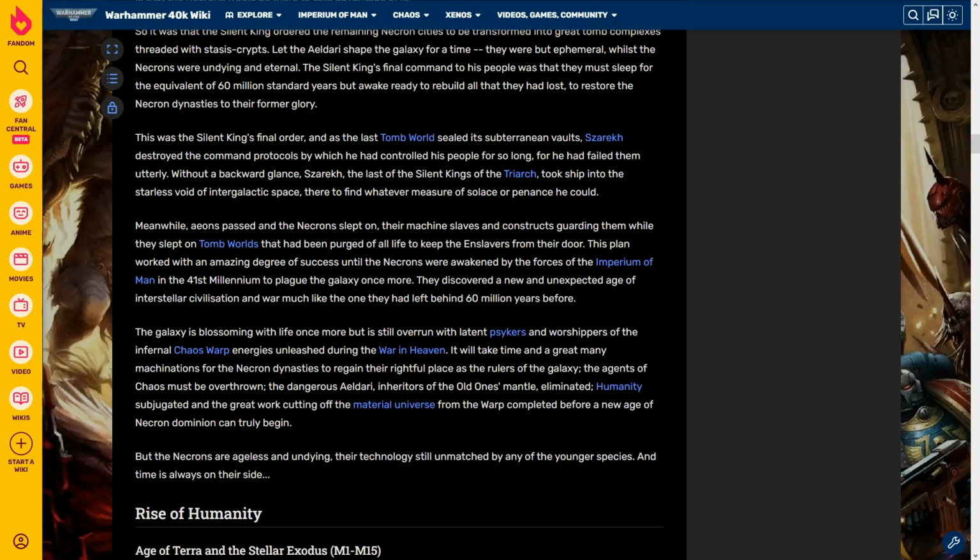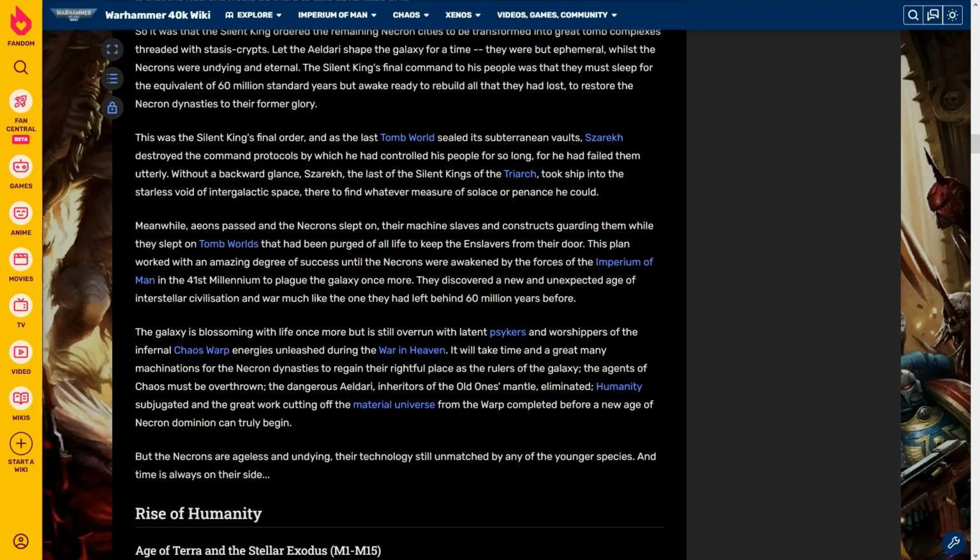Meanwhile, eons passed, and the Necrons slept on, their machine slaves and constructs guarding them while they slept on tomb worlds that had been purged of all life to keep the enslavers from their door. This plan worked with an amazing degree of success until the Necrons were awakened by the forces of the Imperium of Man in the 41st millennium to plague the galaxy once more. They soon discovered a new and unexpected age of interstellar civilization and war, much like the one they had left behind 60 million years before.